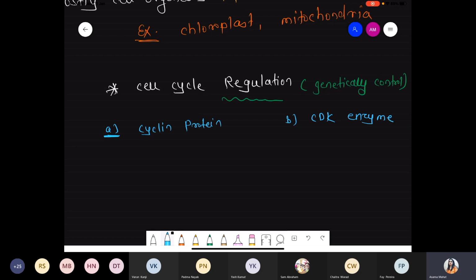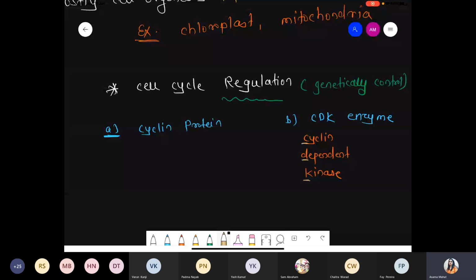CDK enzyme. CDK stands for cyclin dependent kinase enzyme. Cyclin is a kind of protein, or you can say it is an activator for this kinase enzyme, because CDK is an enzyme, and you know very well an enzyme requires a cofactor, or sometimes an activator for its activity.